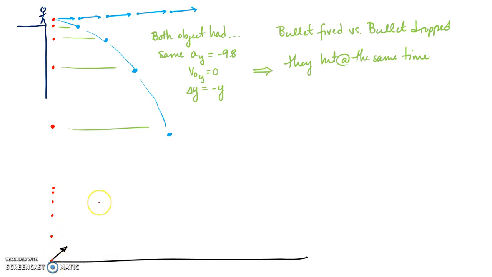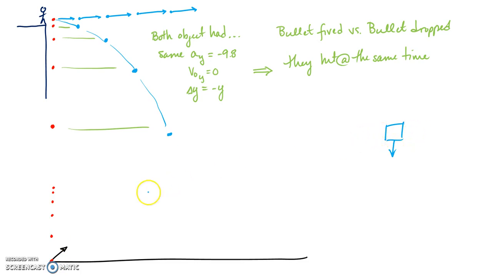But we're going to throw it at an angle, so it also has that x component. And remember, all projectiles have this as our force diagram. We have constant velocity in the x-plane because we have balanced forces, but in the y-plane we have acceleration equal to gravitational field strength. So our entire time we're accelerating down at 9.8. That's why these get closer and closer and then farther and farther.